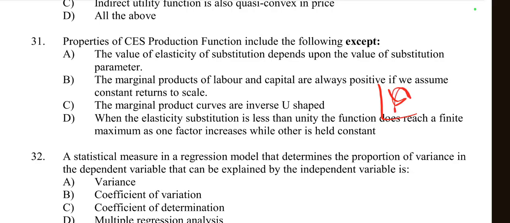So inverse U shape means just like that. So this is not correct. So option C is incorrect. Then, when the elasticity of substitution is less than unity, the function does reach a finite maximum as one factor increases while the other is held constant. So options A, B, D all are right. Option C is incorrect here. So the right option is option number C.